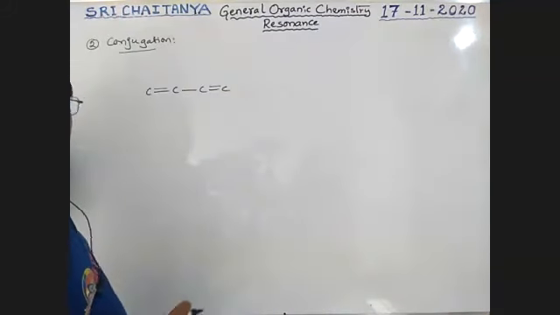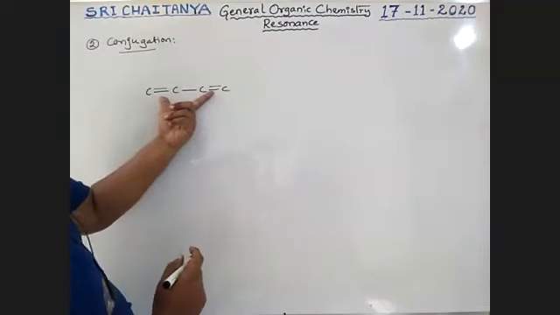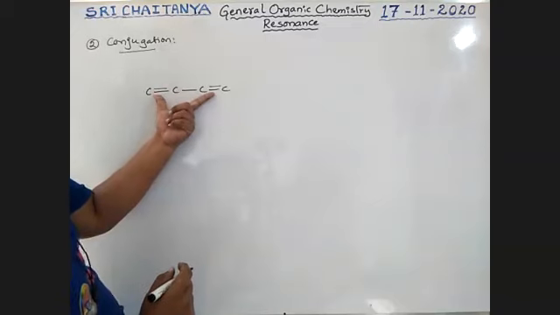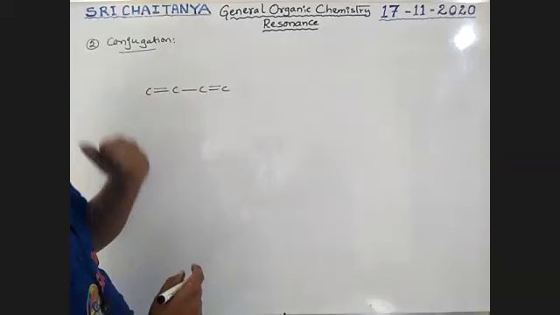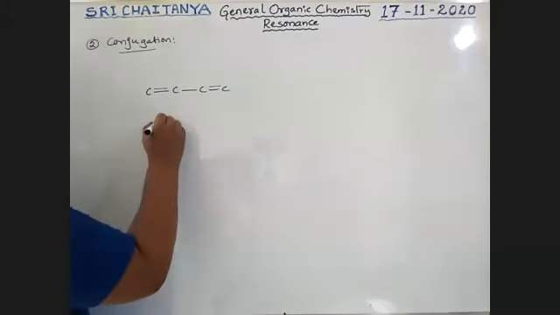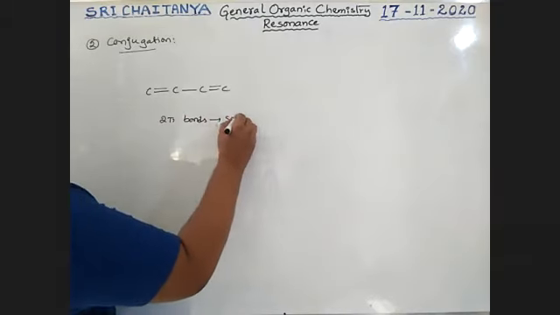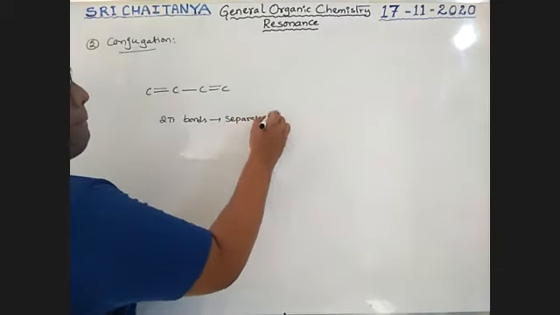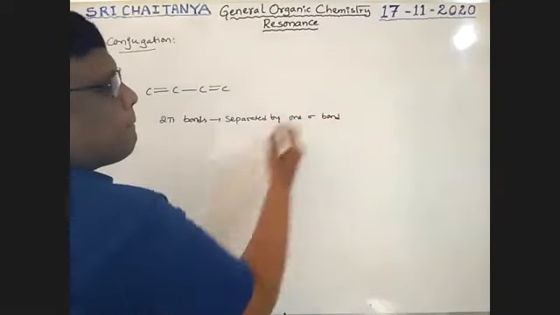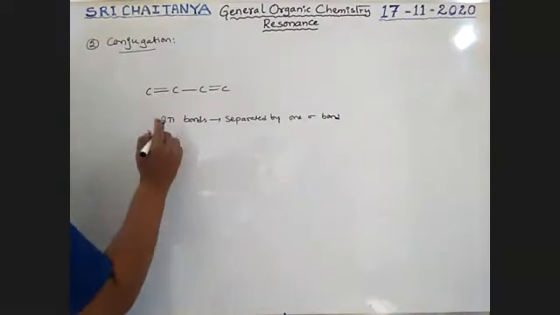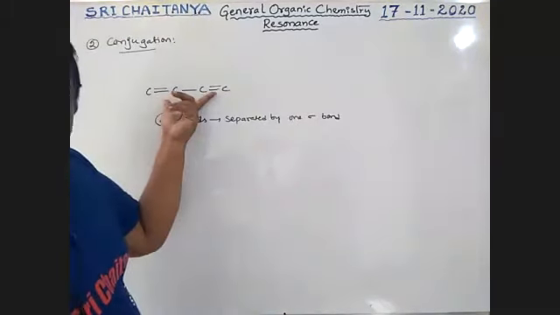So the first condition holds good. Conjugation: 2 pi bonds separated with a single bond. Double bonds separated with a single bond. That is called conjugation. So here 2 pi bonds separated by 1 sigma bond. That is called conjugation.